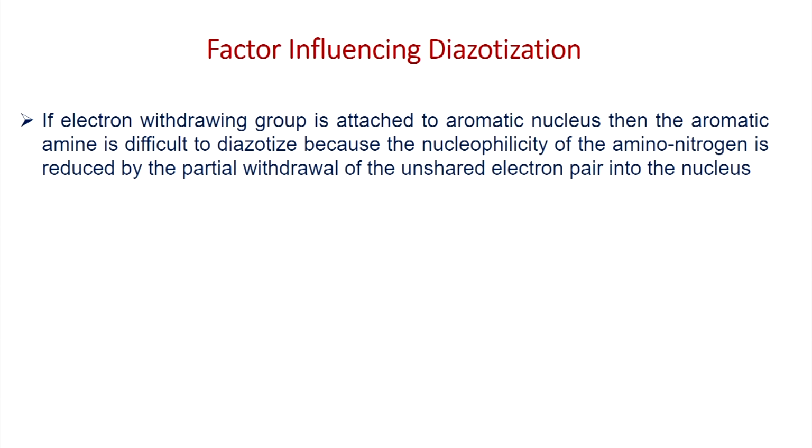Now, let us look at the effect of substituents on the formation of diazonium salt. If an electron withdrawing group is present in the aromatic ring, that amine is difficult to undergo reaction. Let us take nitroaniline as an example.